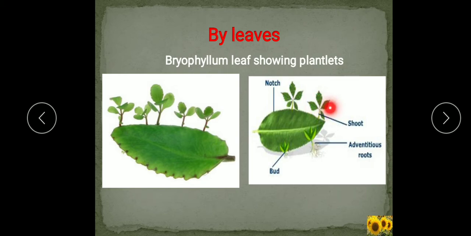You can see the small plantlets. And the fleshy leaves supply food and water to the plantlets as they grow. You can see these are the buds. Now, when they fall onto the soil, these buds grow into tiny plantlets. They get food from the leaf, and these plantlets grow into independent plants on separation from the leaf.